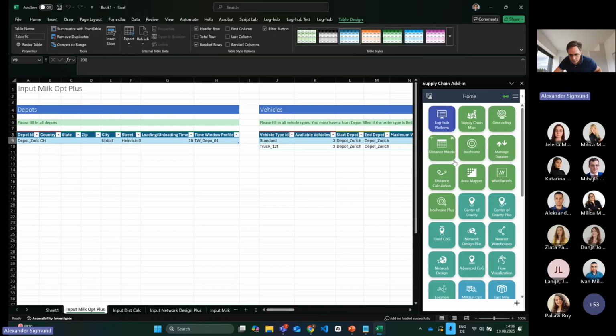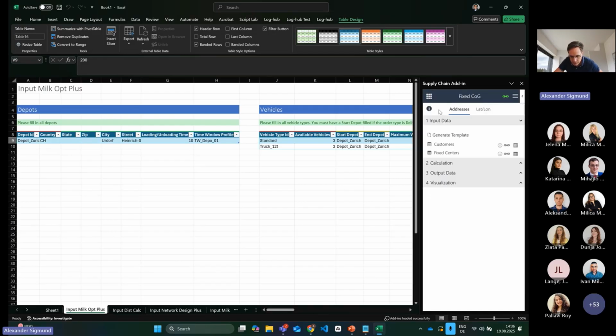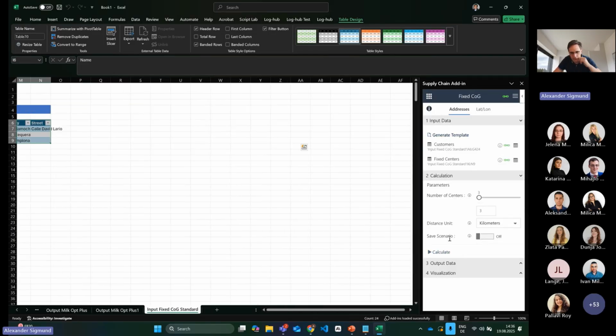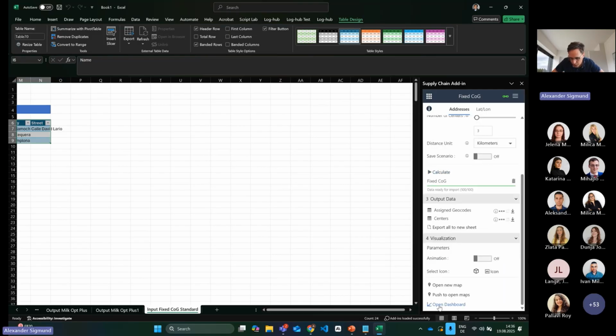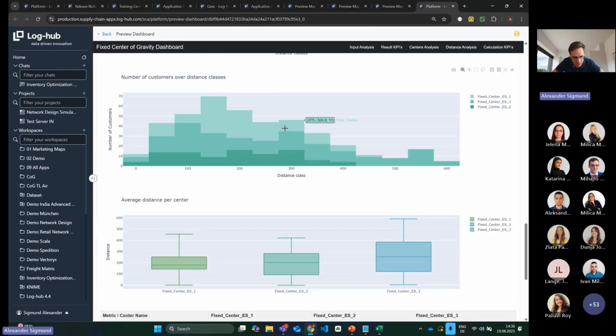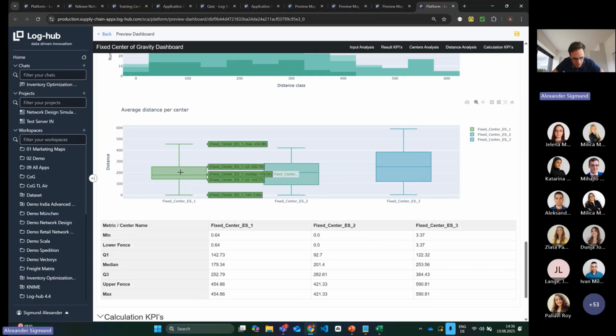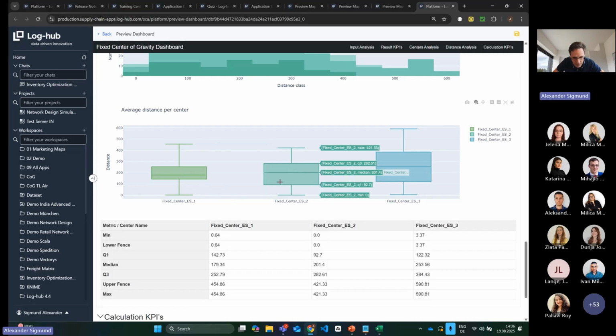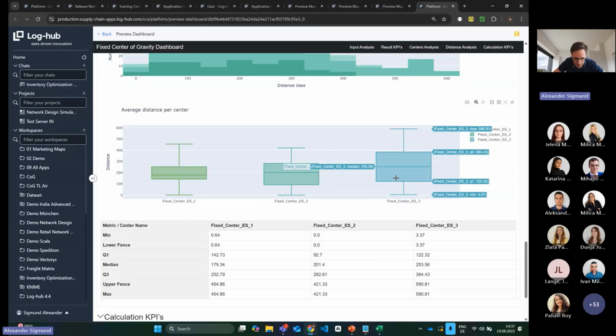If you take a look now at any center of gravity app, it doesn't matter, there was the wish that we make some enhancement in the dashboard. As you maybe know, in the dashboard of the center of gravity, we have a box plot. And there we got the feedback that it's sometimes a bit difficult to really compare the parameters of the box plot. The issue was the following: whenever you hover over a box plot, you also get all the details, but they wanted to have the possibility to compare the results of the box plot in one view.